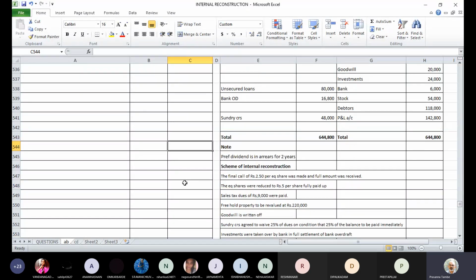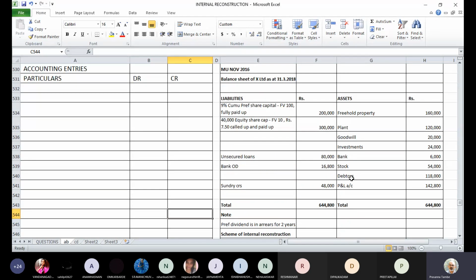The first adjustment says a final call of rupees 2.5 per equity share was made and the full amount of money was received. If you see the balance sheet, you have 40,000 equity shares whose face value is 10 rupees per share, but the amount called up is only 7.5 per share. That means these are partly called up and partly paid up shares. They are not fully paid up shares.